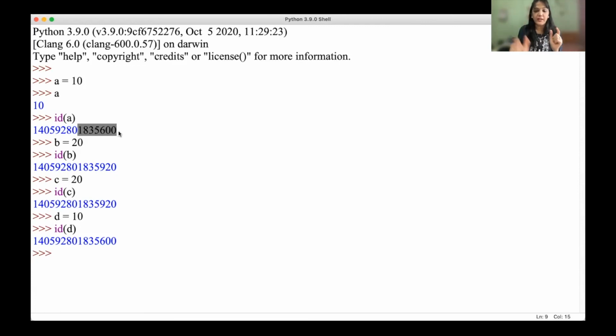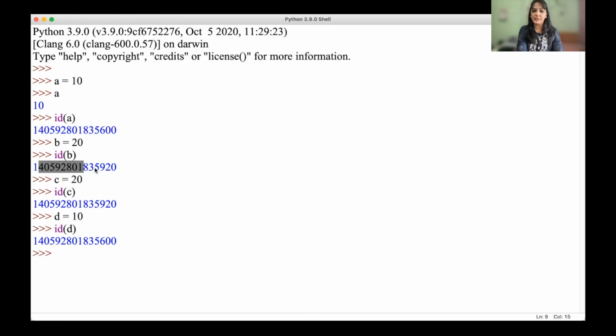It will check whether the memory already has a location with value 10. If yes, that variable is going to refer to that memory location. So there will be a single memory location with value 10, which has two names: one is a and the second is d.